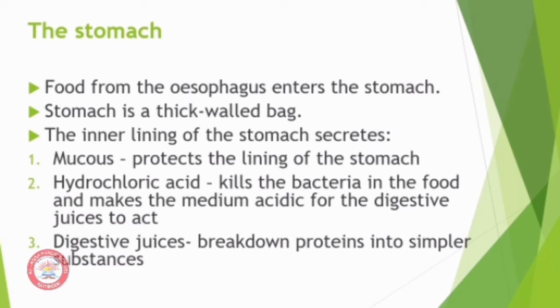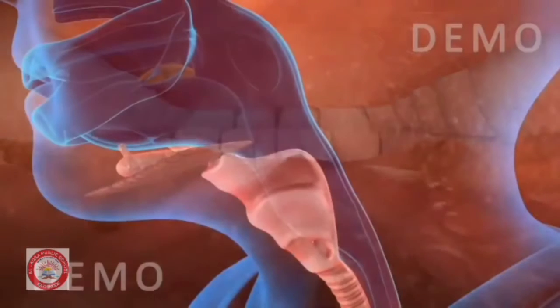Hydrochloric acid kills the bacteria in the food and also makes the medium acidic for the digestive juices to act. Digestive juices help in the breakdown of proteins into simpler substances. Now let us see a video which explains the passage of food through the esophagus and stomach.